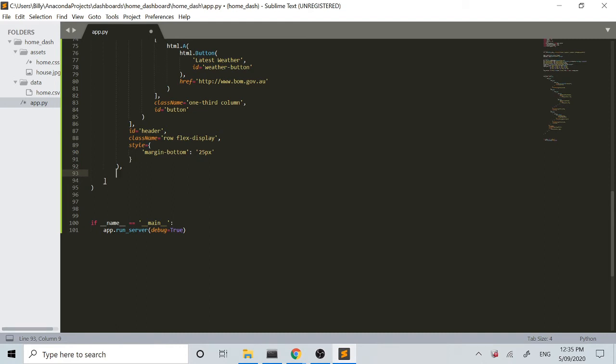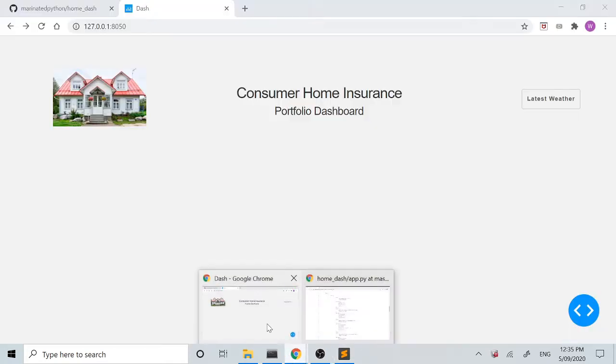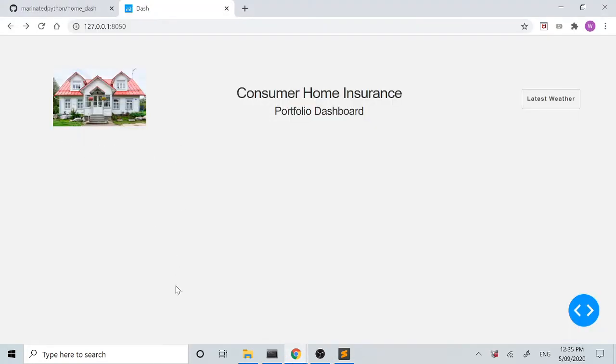Hey guys, so welcome back to the dashboard series. In this video we'll kick off the control panel, as I like to call it, which will go down here, which will have our controls in it. So we've done a bit of stuff on the dashboard here.